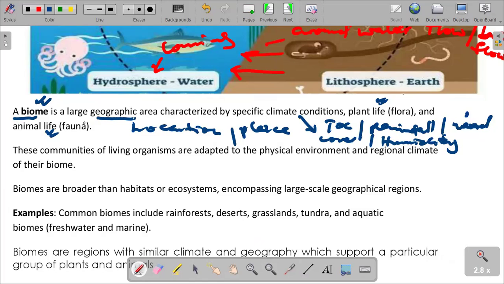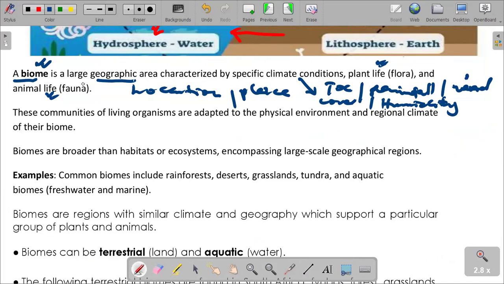For example, we cannot find nice vegetation in a desert. A desert is known for high temperatures, low rainfall, and erratic rainfall totals, and we are also going to find thorny bushes and trees in deserts, unlike in the equatorial rainforest, savanna regions and temperate regions as well. So these communities of living organisms are adapted to the physical environment and regional climate of their biome.